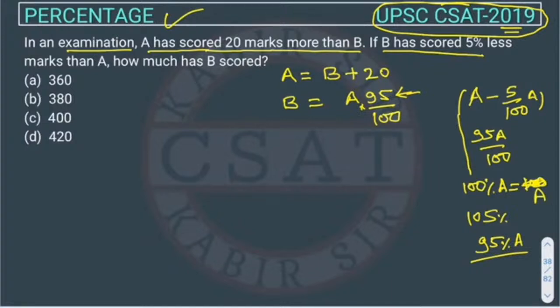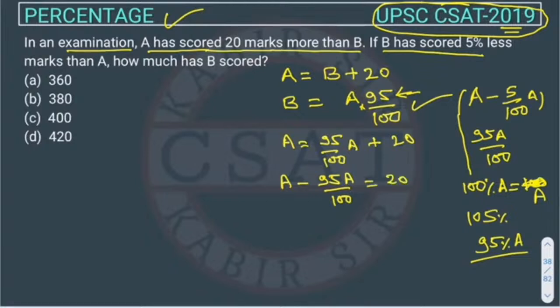I teach them in the basic class, right? So here it will become like this. Okay, I hope you got it. Now put the value of B here. So it will become A is equal to 95 by 100 A plus 20. Now this A will go to this side. So it will be A minus 95A upon 100 is equal to 20.